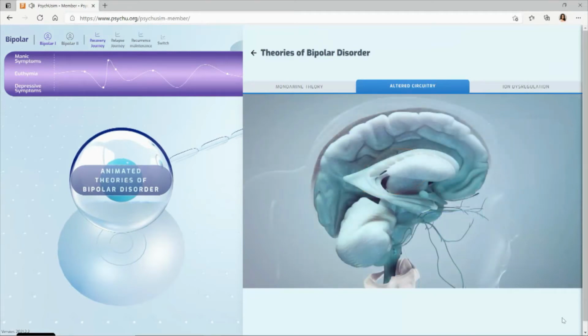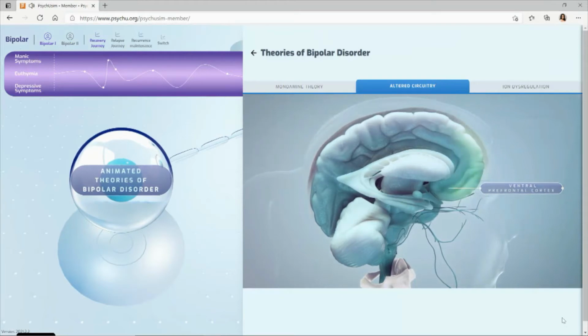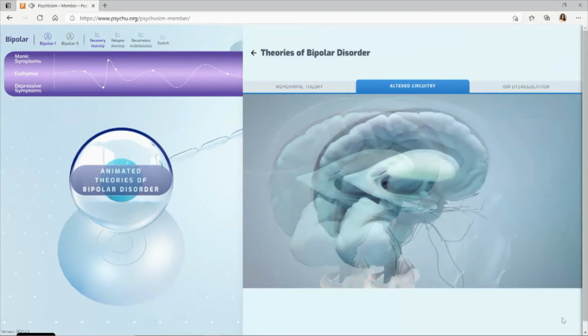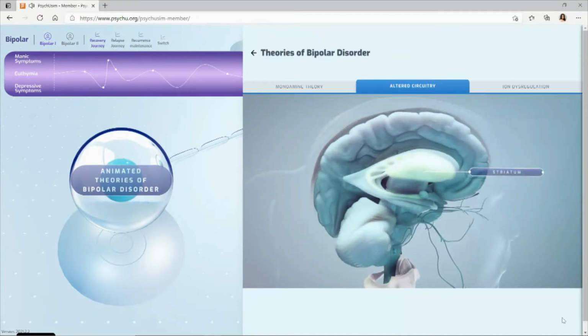In bipolar disorder, the prefrontal cortex exhibits decreased responsiveness in dorsal areas involved in cognition and working memory, while increased responsiveness within ventral regions associated with decision-making and emotion. Reduction in prefrontal cortex volume is sometimes also observed, whereas increased volume and signaling is observed in the striatum. The thalamus also demonstrates increases in volume.